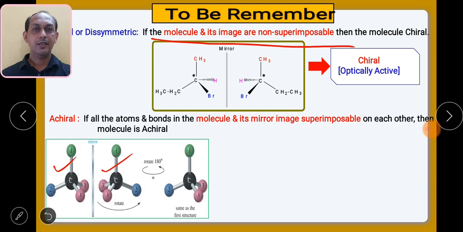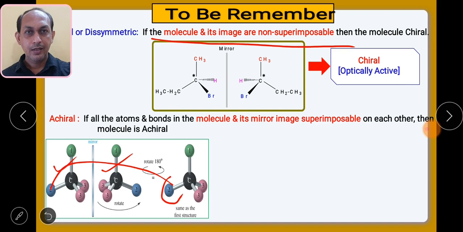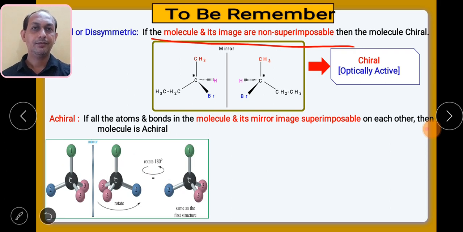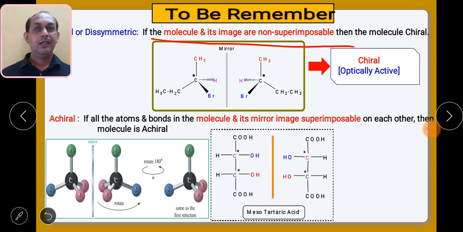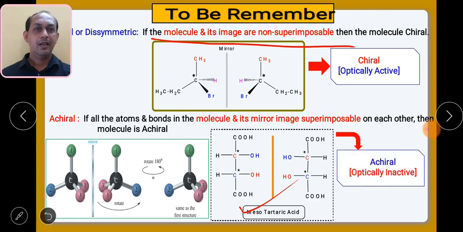But if I rotate this particular molecule by 180 degrees, this will match with this, this will match with this, and the structure will match. So it becomes achiral. Just like in the case of mesotartaric acid, we have seen that even though the structures are not matching directly, because of the plane of symmetry that particular molecule is achiral. So mesotartaric acid is an example of an achiral compound. Achiral means your compound must be optically inactive.